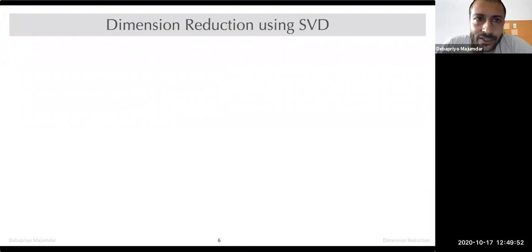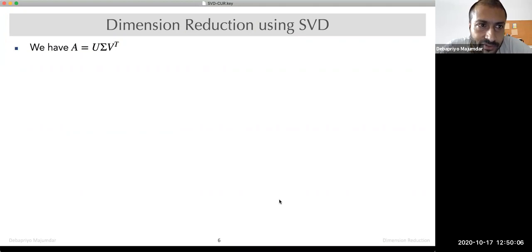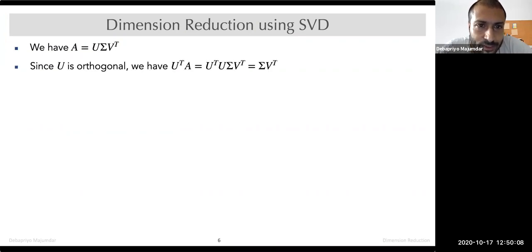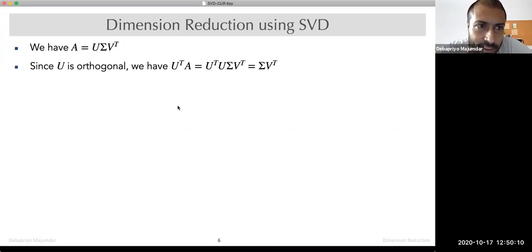Now, how do we do dimension reduction using singular value decomposition? For that, let's rewrite the formulas a bit. We have A equal to U sigma V transpose. Since U is orthogonal, what if we multiply U transpose to the left? Then we get U transpose U sigma V transpose, and U transpose U is identity because U is orthogonal.